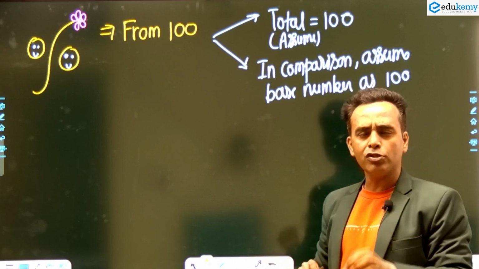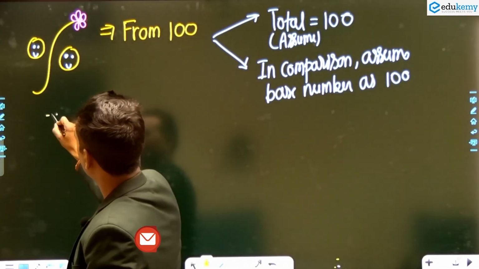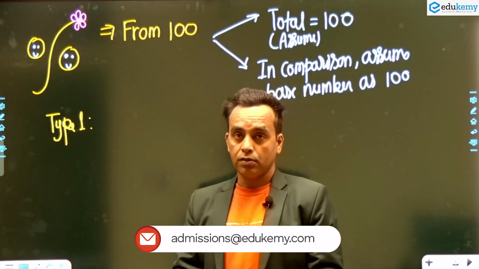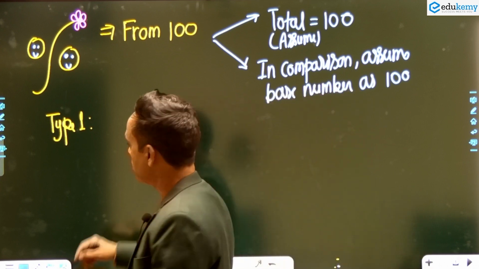Okay, so I am going to start with the first type. I am writing here type number 1. The chapter is very important. Are you getting it or not? Type number 1: how you can find out the percentage.